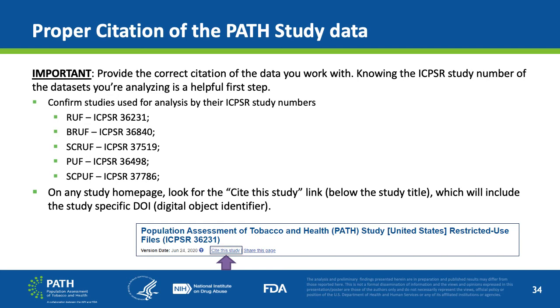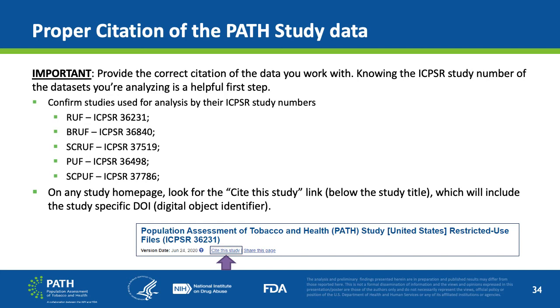PUF is ICPSR 36498. SCPUF is ICPSR 37786. Any of the PATH study homepages on the NADAP site will include a Cite This Study hyperlink, which can